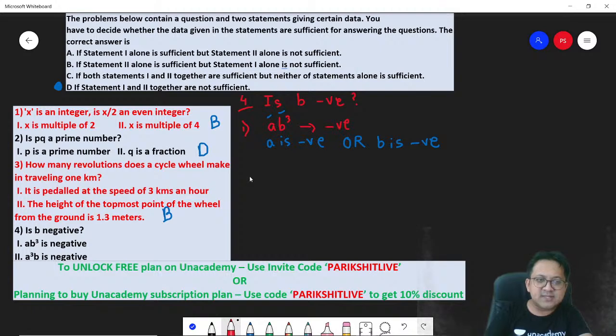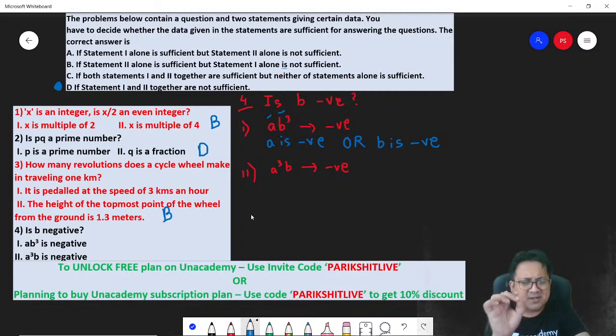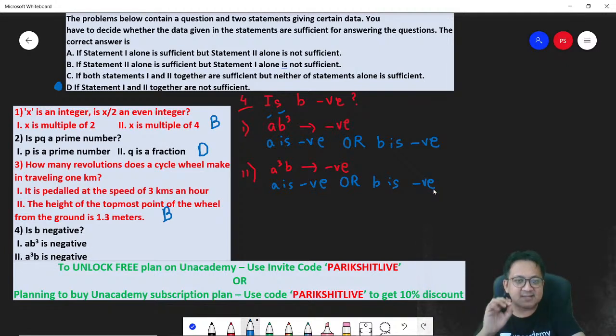Statement 2. What is statement 2 telling you? A cube B is negative. Okay, think about it again. Product of the two numbers is negative. What are the two numbers? A cube into B. So it would mean one of the two numbers is negative. Either A is negative. If A is negative, then A cube is also negative, or B is negative. Yes, both cannot be negative simultaneously. In that case, product of A cube into B will become positive.